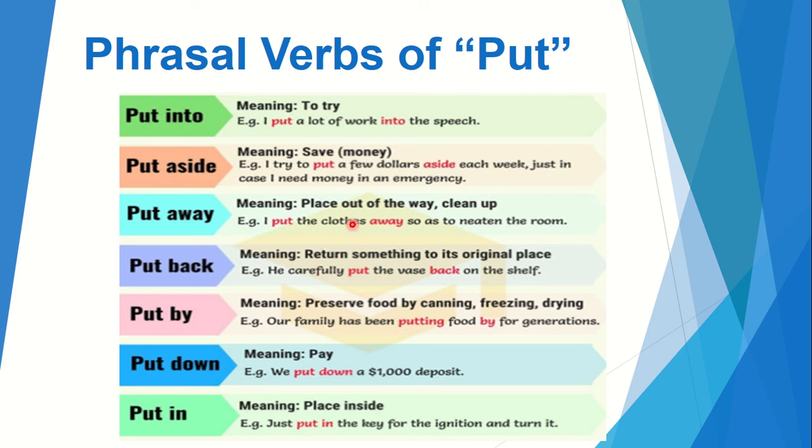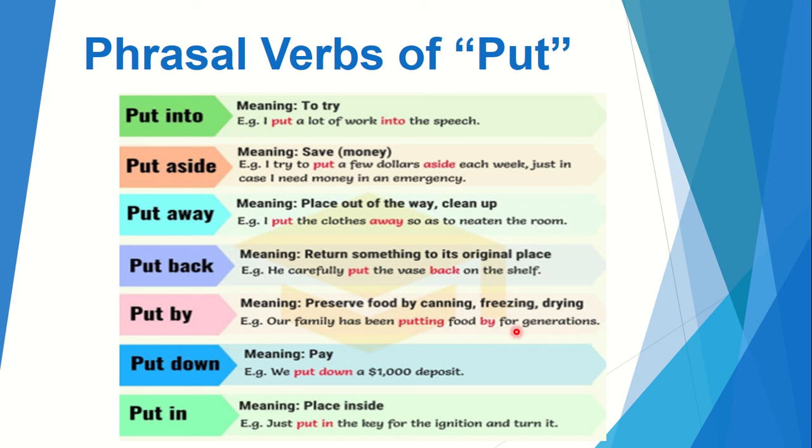Put away. Put away means to place out of the way, to clean up. I put the clothes away so as to neaten the room. Put back. Return something to its original place. Here it seems to be used in a literal meaning. He carefully put the vase back on the shelf. Put by, to preserve, to save something. Our family has been putting food by for generations.